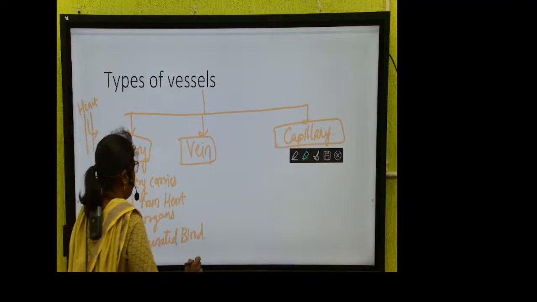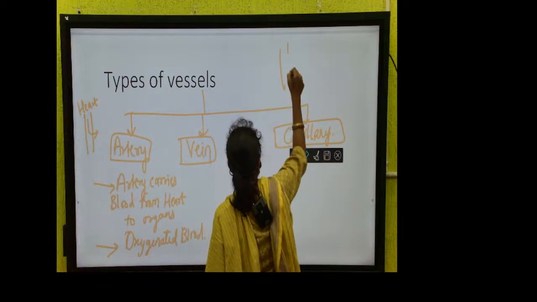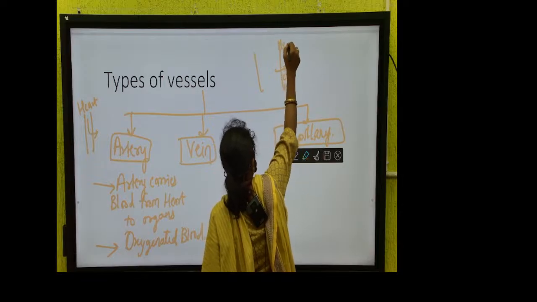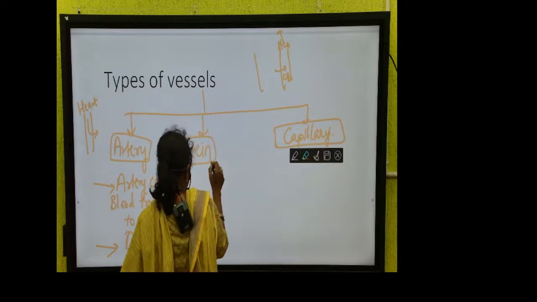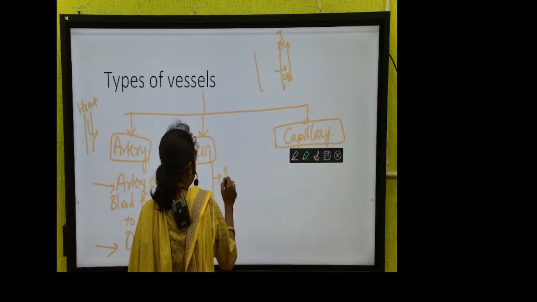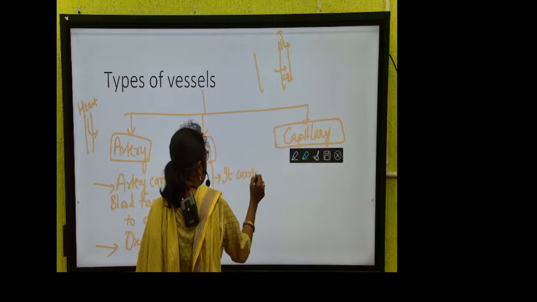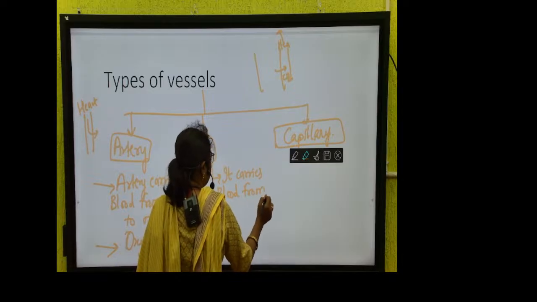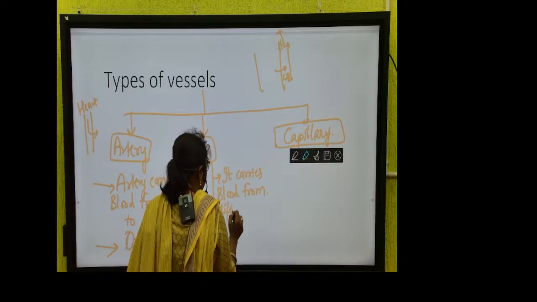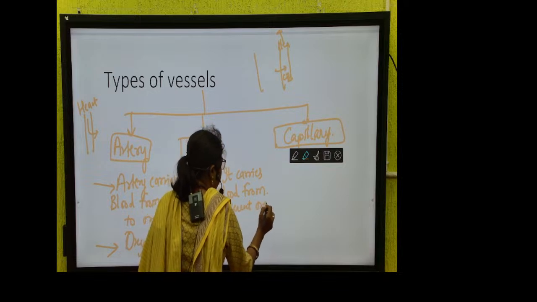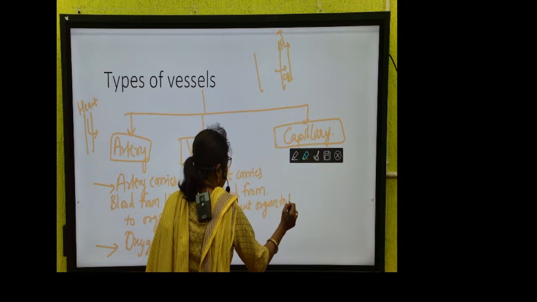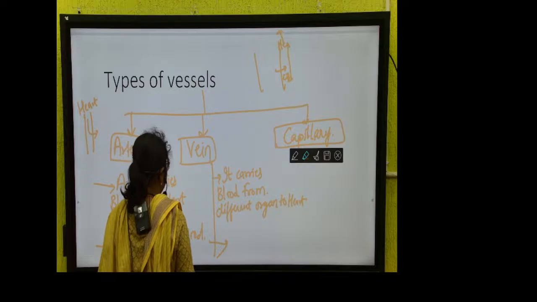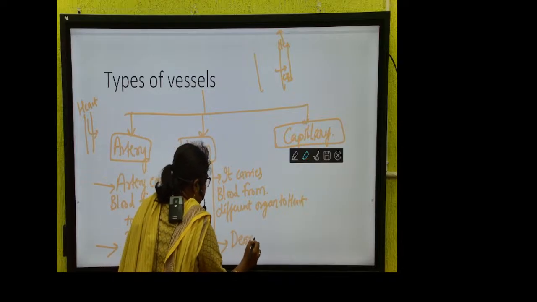Okay, and what is vein? What we have seen in this part is that the organ gives carbon dioxide to a vessel and it goes to the heart, then to the lungs. So what is that? This is called our vein. It carries blood from different parts or different organs to the heart. Clear? Then what kind of blood does it carry? It carries deoxygenated blood.